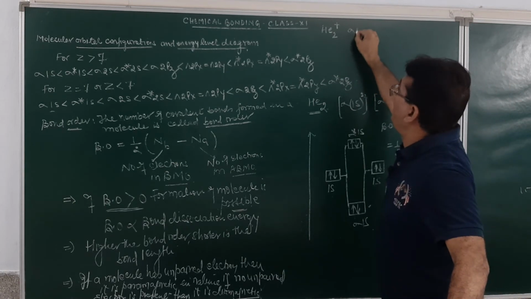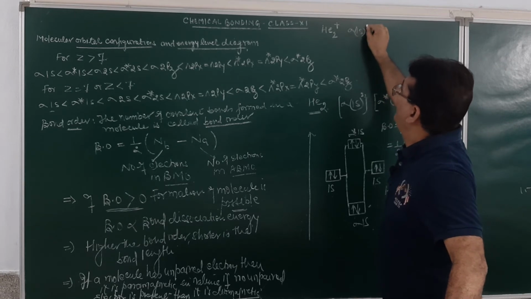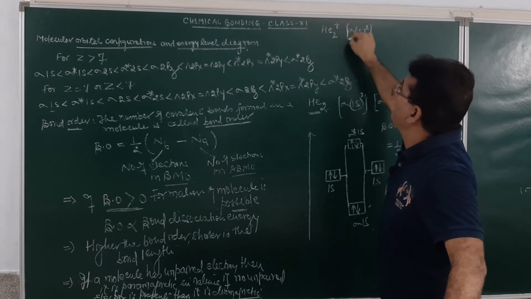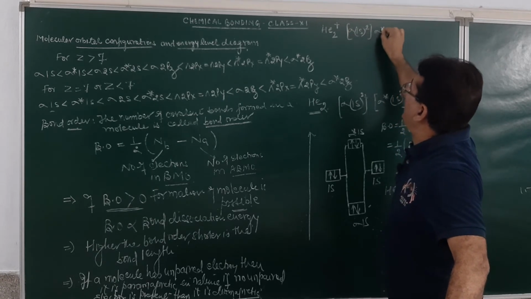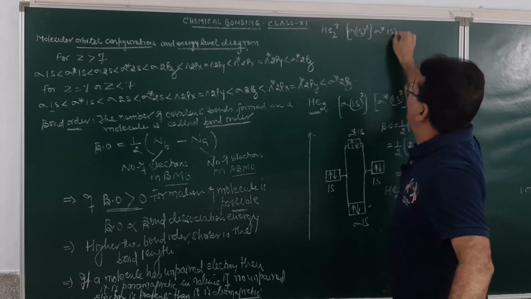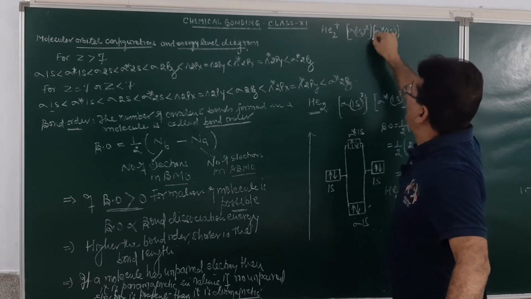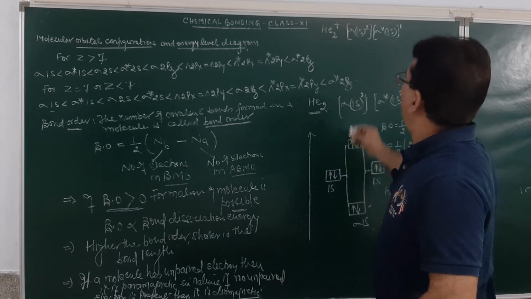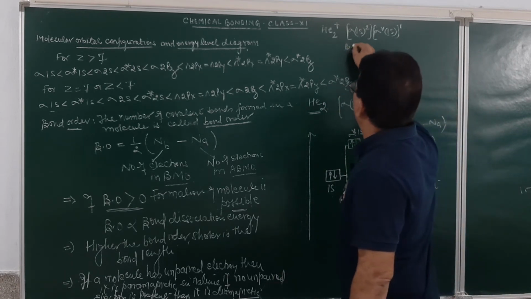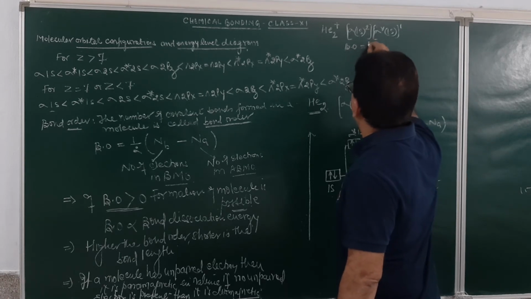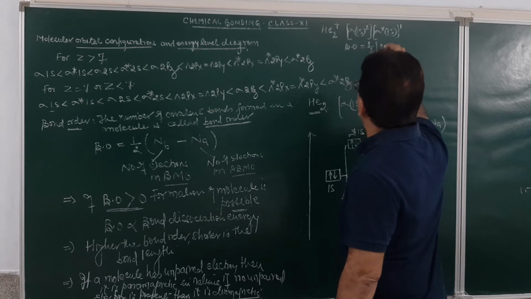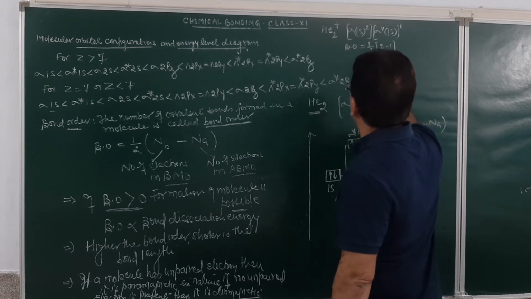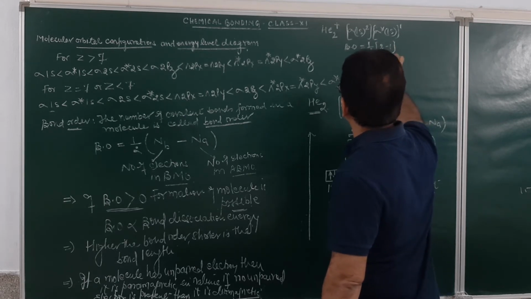So, the configuration will be sigma 1s. First of all, 2 electrons in this, and then sigma anti-bonding 1s, and there will be 1 electron in this. So, over here the bond order in this molecule will be equal to half into 2 minus 1. The value will be equal to 0.5.